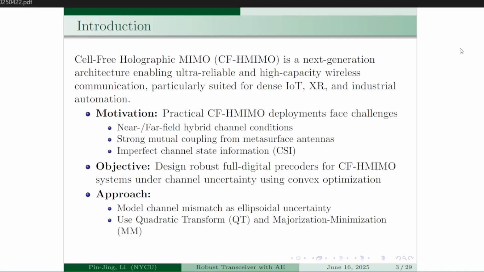Our motivation was that the practical deployment of this channel system will face some challenges, like near-field and far-field hybrid channel conditions, strong mutual coupling from metasurface antennas, and the imperfect channel state information we might encounter when using the system. So our objective was to design a robust full digital precoder for this system under channel uncertainties using complex optimizations.